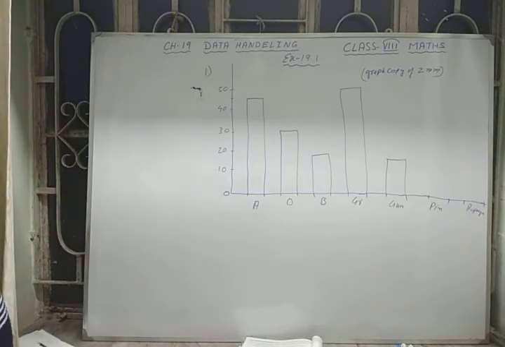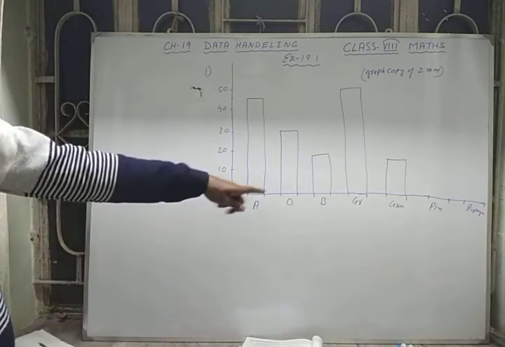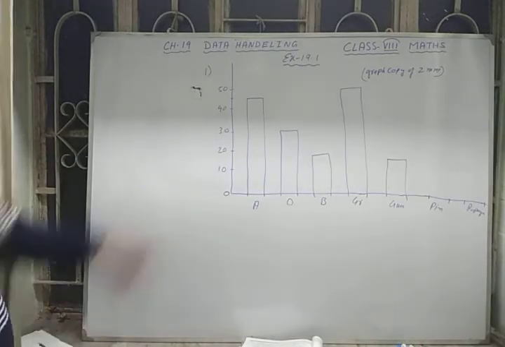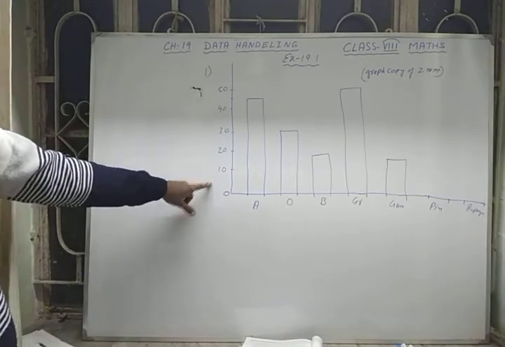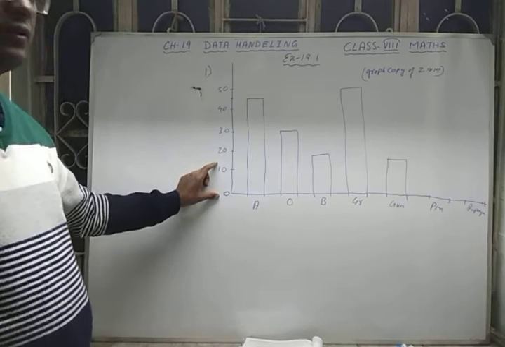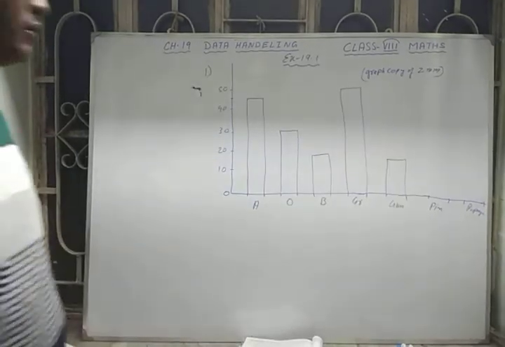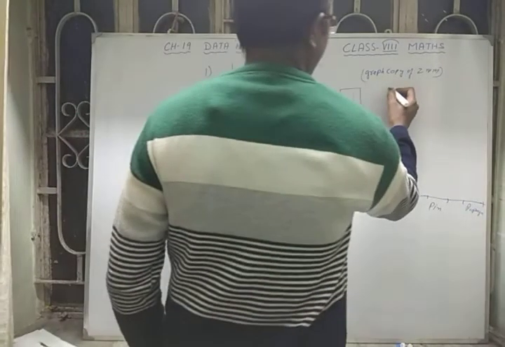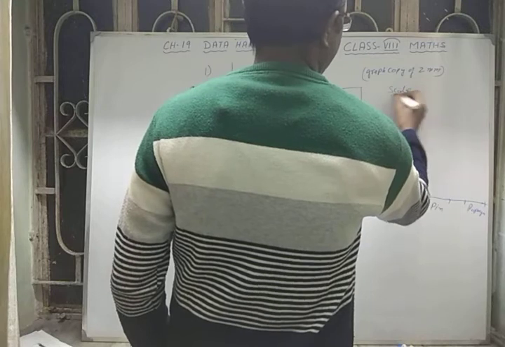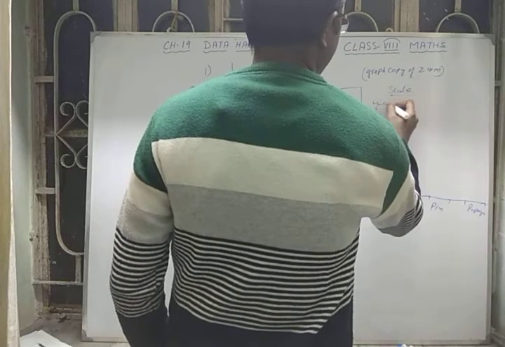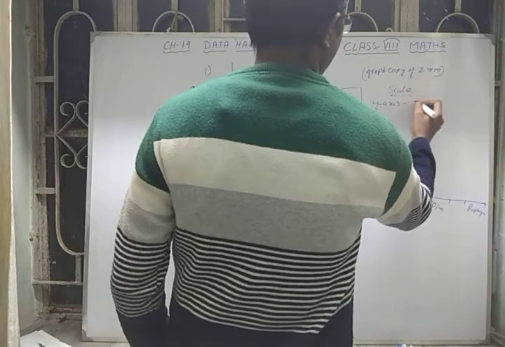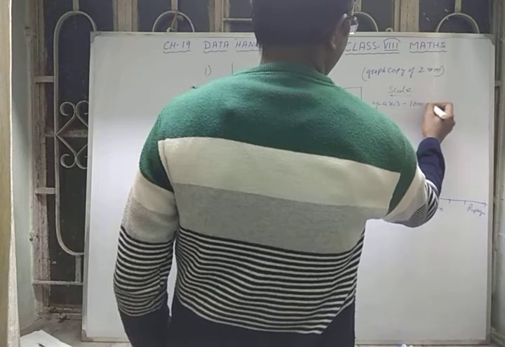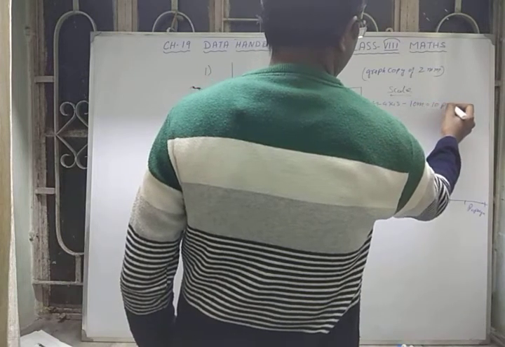For the x-axis you don't have a scale factor, but on the y-axis you have the scale, meaning we have taken 1 centimeter equals 10 people. So always write the scale for the y-axis: 1 centimeter equals 10 people.